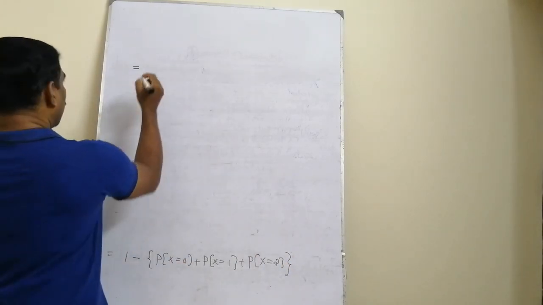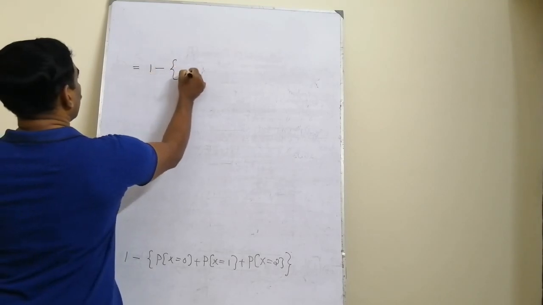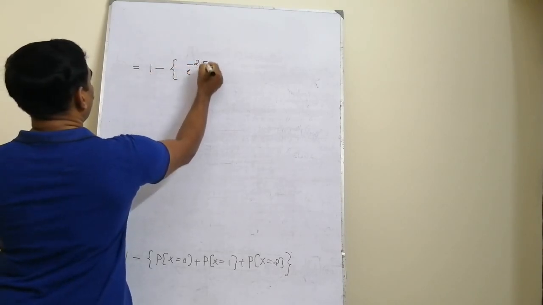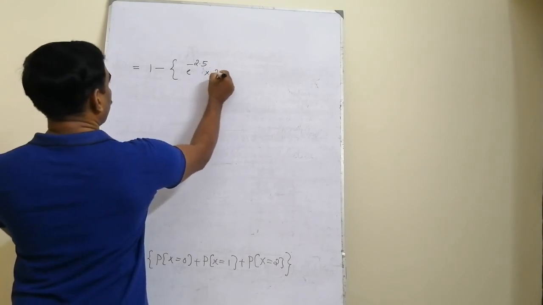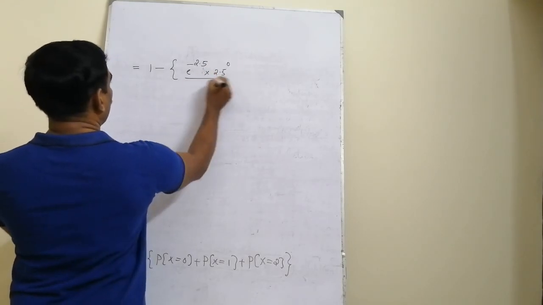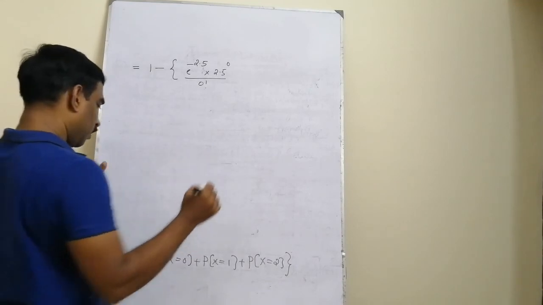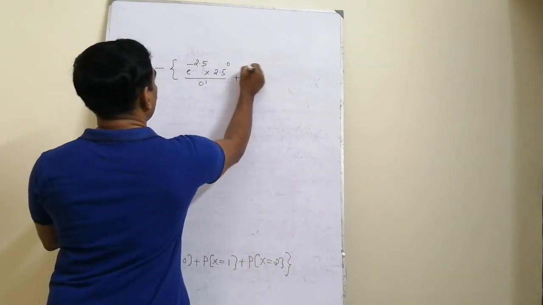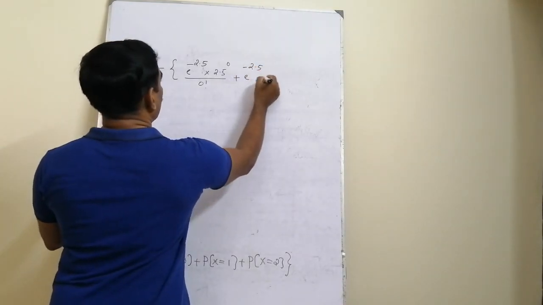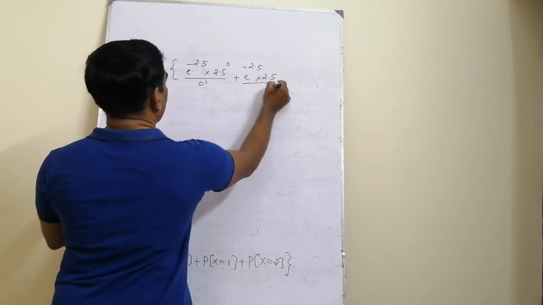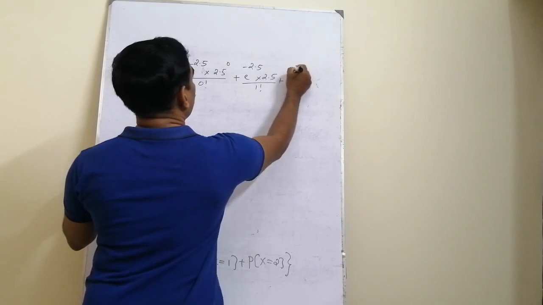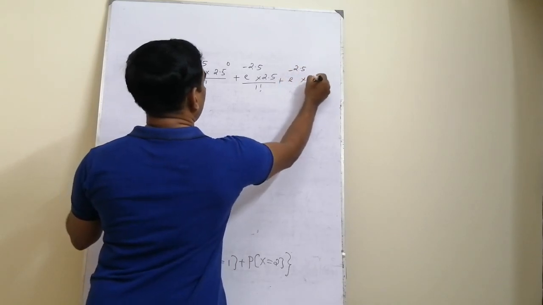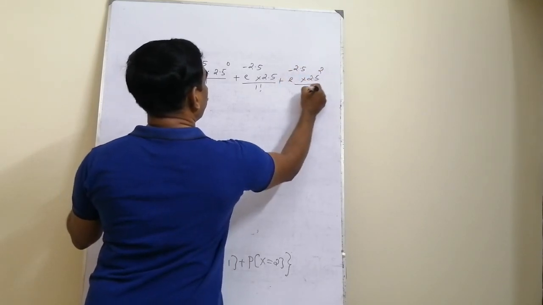Evaluating the probabilities, that is equal to 1 minus of e raised to minus 2.5, 2.5 raised to 0, that is 1, by 0 factorial, that is also 1, plus p of x equal to 1 is e raised to minus 2.5 into 2.5 divided by 1 factorial, plus e raised to minus 2.5 into 2.5 square by 2 factorial.